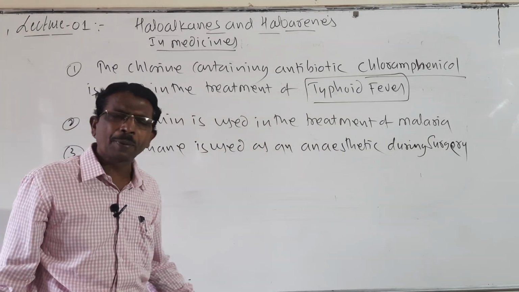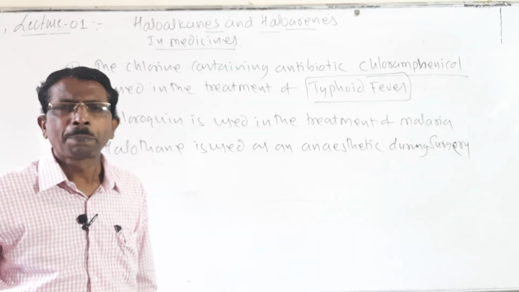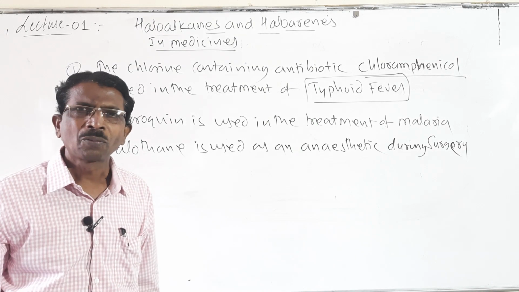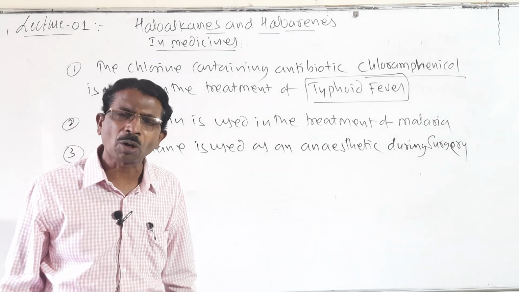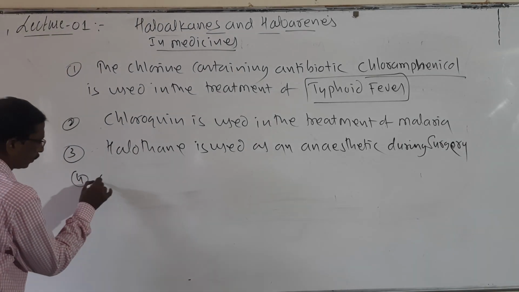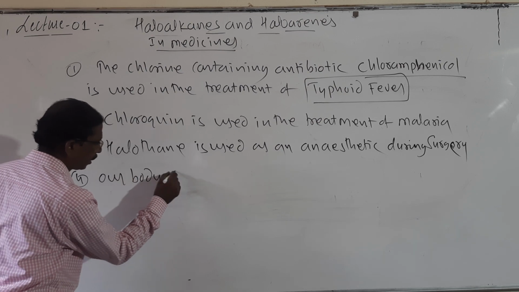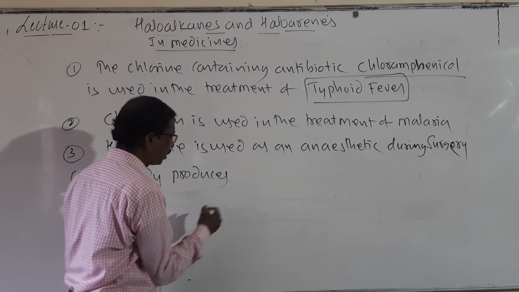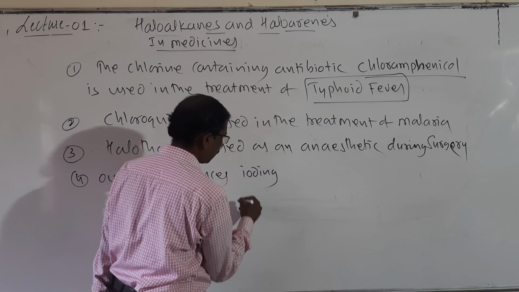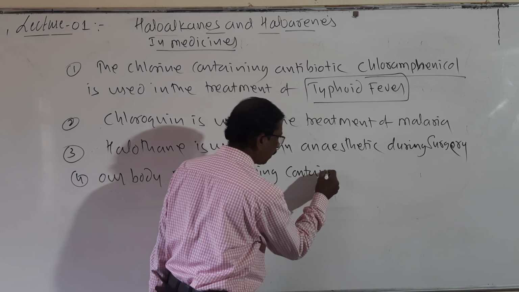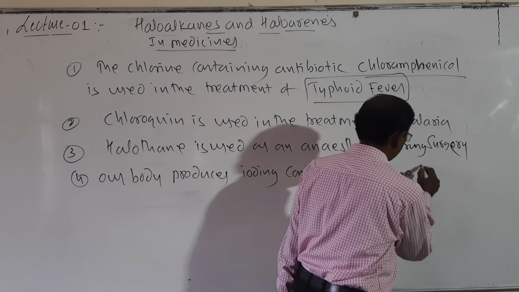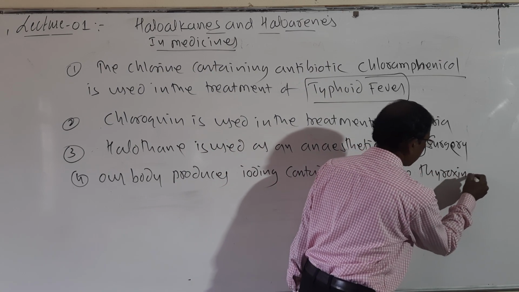And remember, students, our body produces an iodine containing hormone, thyroxine.